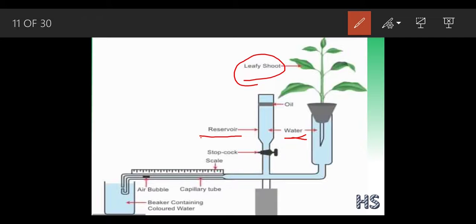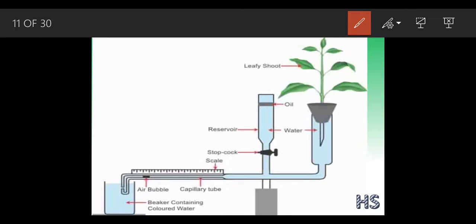The upper part of the reservoir is covered with oil, and there is also water inside this reservoir, as we can see out here. There is a stopcock. This stopcock means opening and closing of the tap. This is a stopcock.